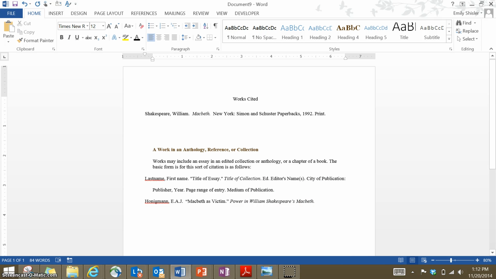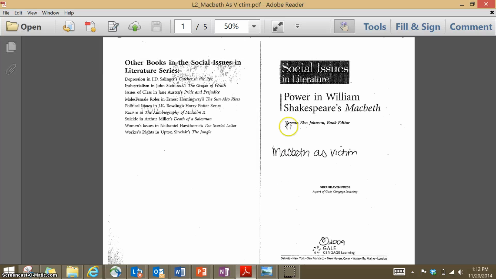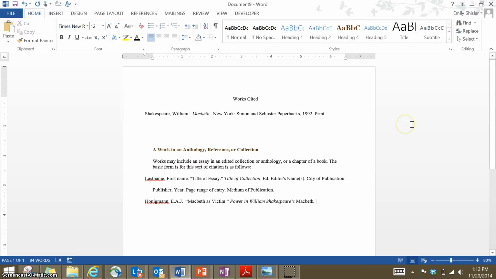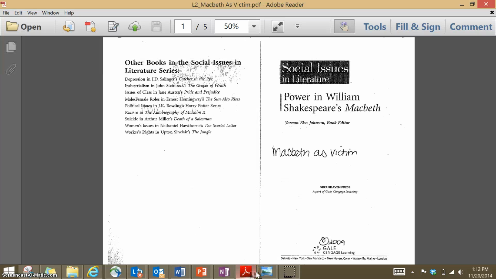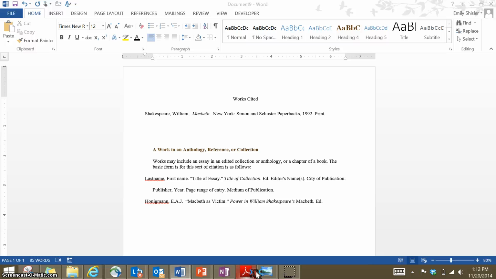But Macbeth is a title within a title, so I'm going to un-italicize the word Macbeth, which indicates that this is a title of something within a title. Now I'm going to need to list the editor's name with that Ed. period. Vernon Elso Johnson. This is a book by people with strong names. So Ed., period. And it just says editor's names, which means it doesn't have to go in backwards order, it can go in first name first. So Vernon Elso Johnson it is.